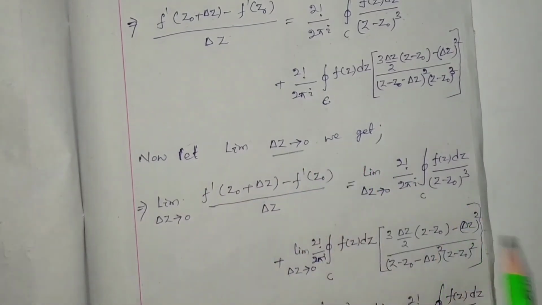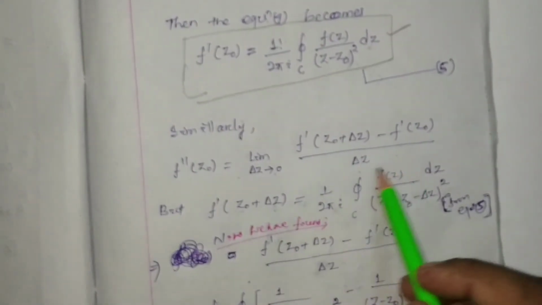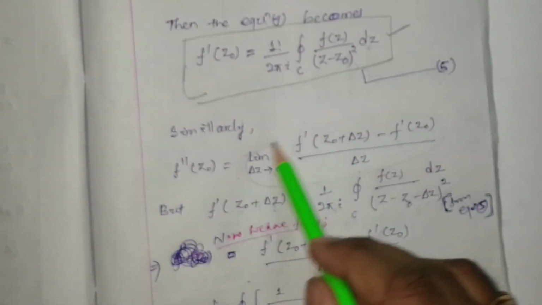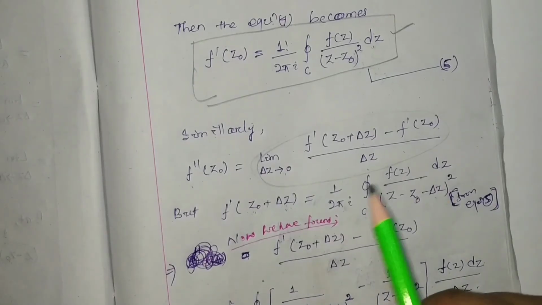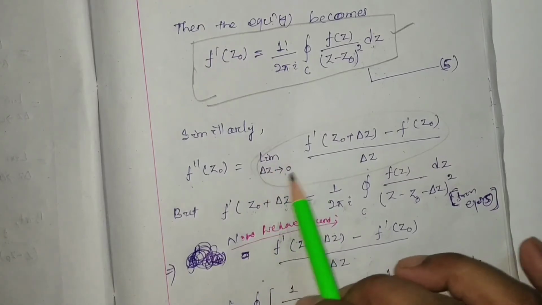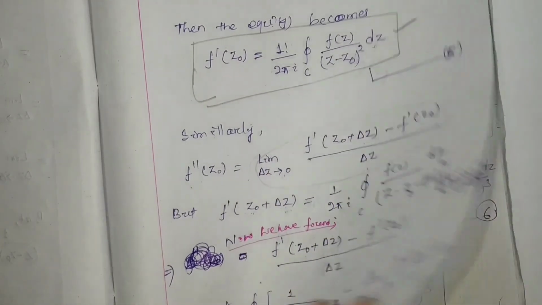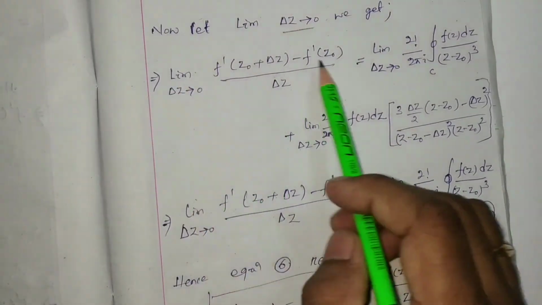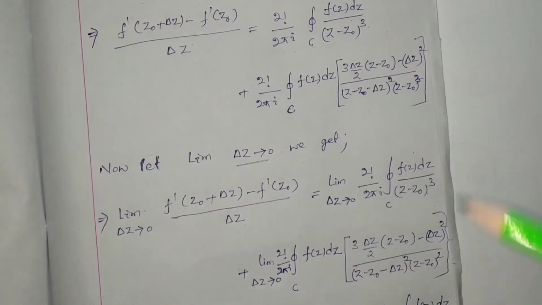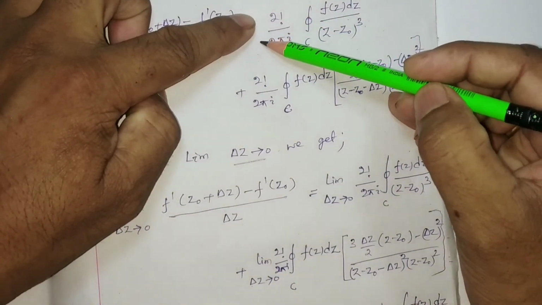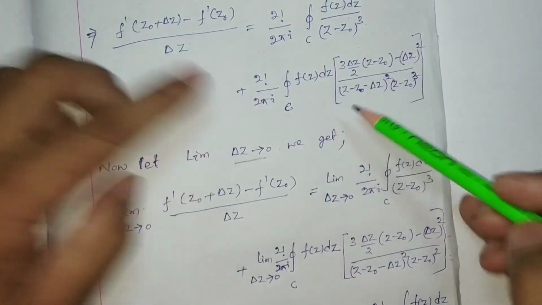Now what I told is that this value is nothing but f double dash z0, right? Then we are going to consider the limit of del z tends to 0 of this. So the limit del z tends to 0 of this term, and the limit del z tends to 0 of this term. You have to write these things.